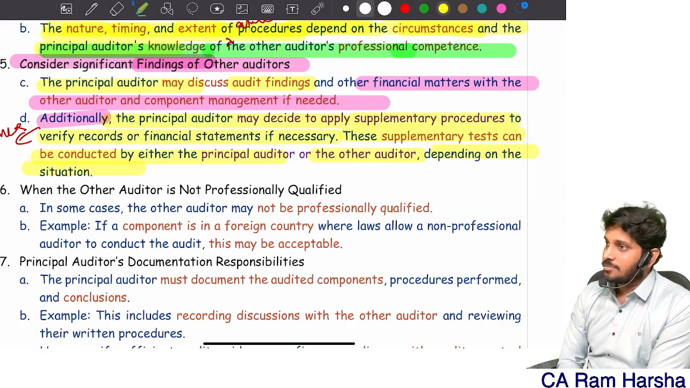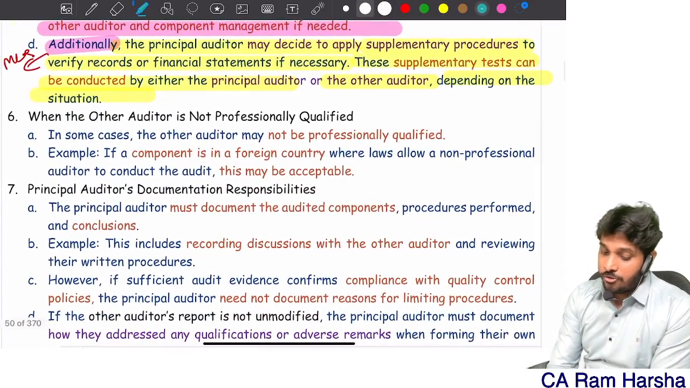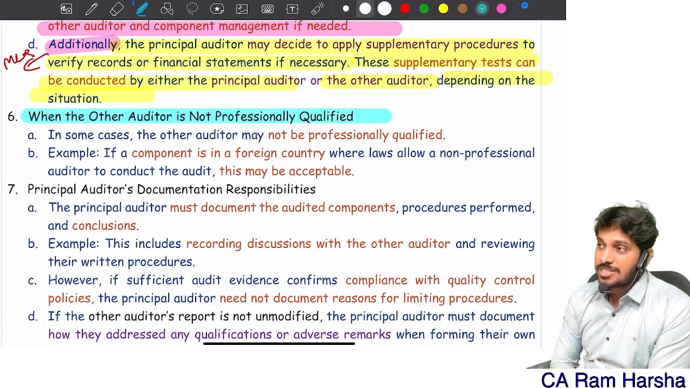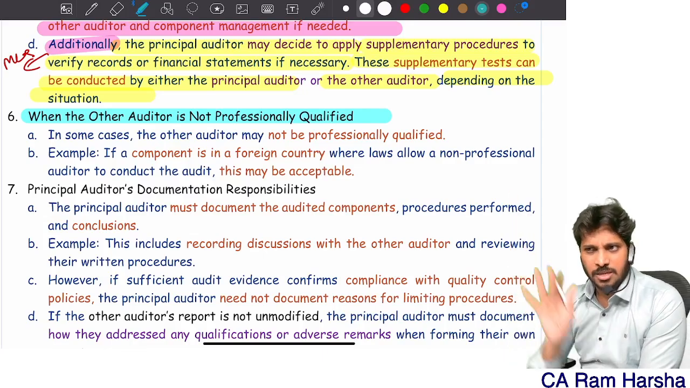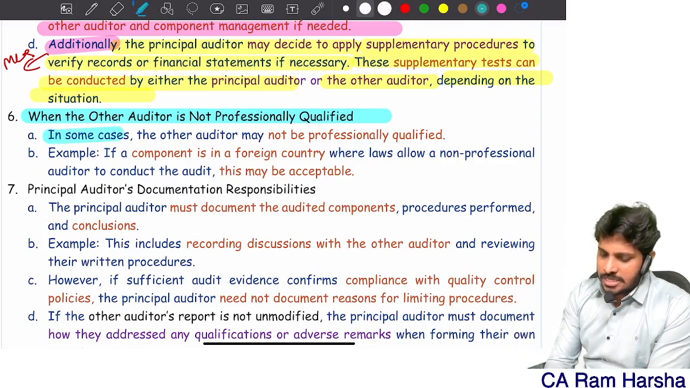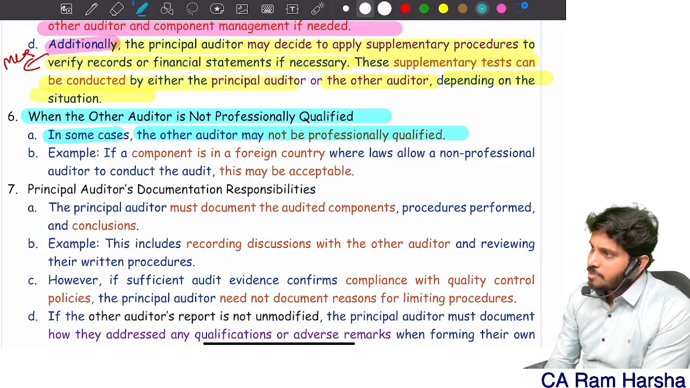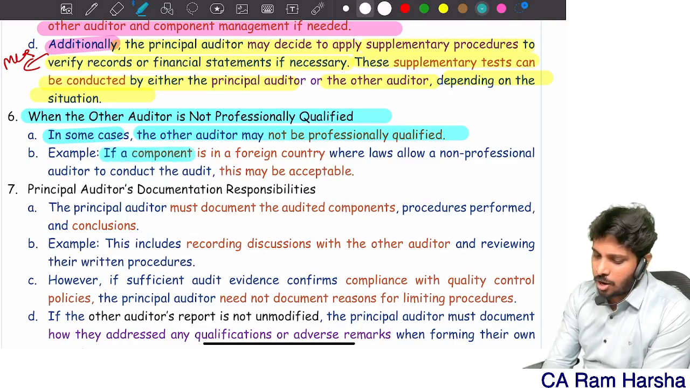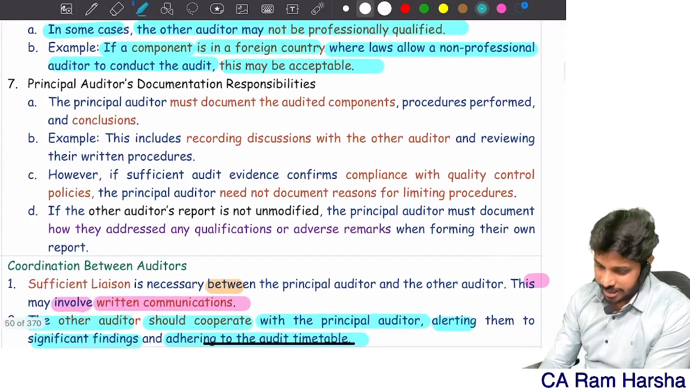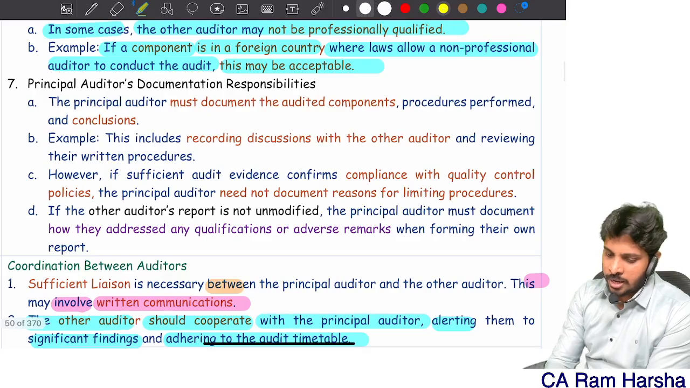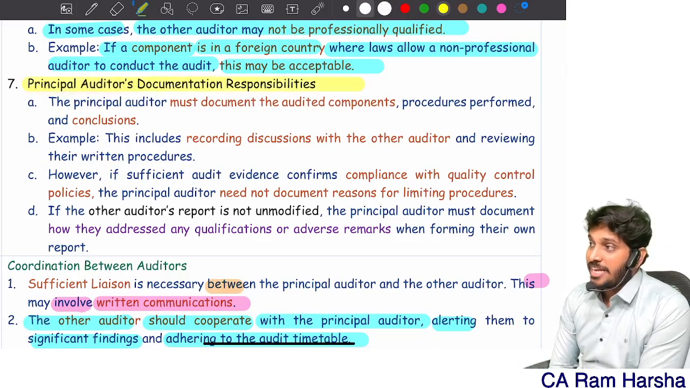Clear? And when the other auditor is not professionally qualified, nothing but he is not a chartered accountant, he is a member of some other regulatory body. In some cases, the other auditor may not be professionally qualified. For example, if a component is in a foreign country where laws or regulations allow, this may be acceptable. Finally, principal auditor documentation responsibility.